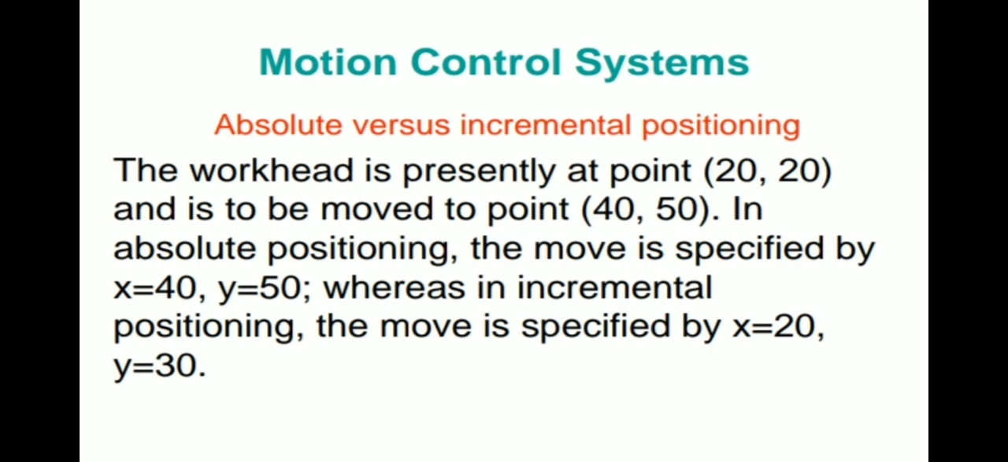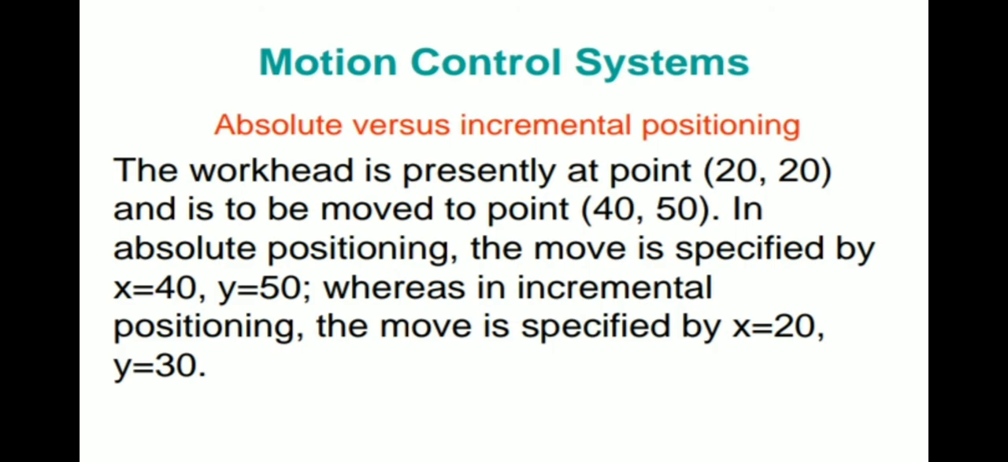So you can see, for example, I am taking one example on the motion control system. It has absolute versus incremental positioning. In numerical control machining, two kinds of positioning occur, absolute positioning and incremental positioning. So what is absolute versus incremental positioning?